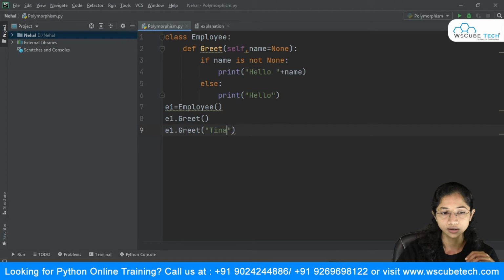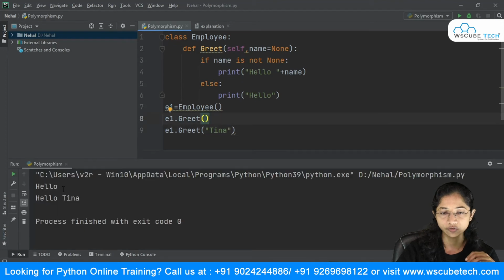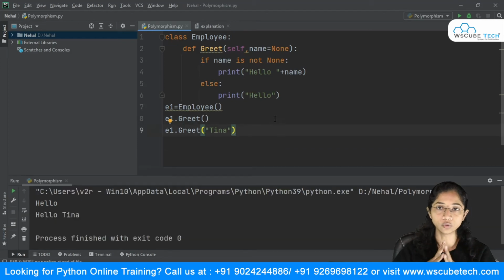As you can see here, in the first one, when we have not passed anything, it just says hello. And in the second scenario, when I have passed the argument over here, it says hello Tina. So basically what I'm doing is overloading my method, right? The method name is the same, that is greet, but it implements the behavior based upon the arguments that it gets. So this is nothing but method overloading in Python.